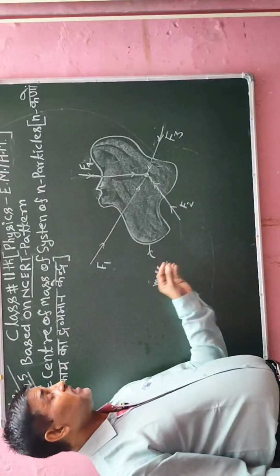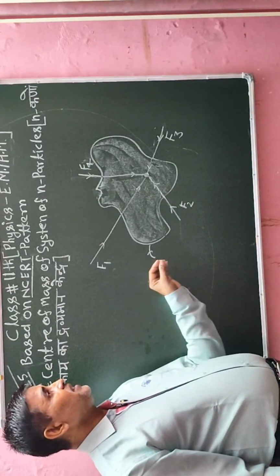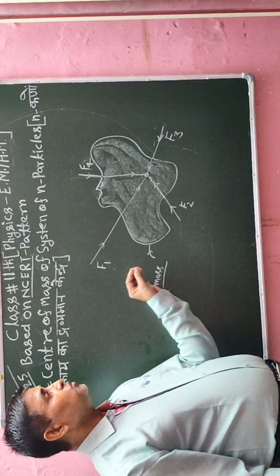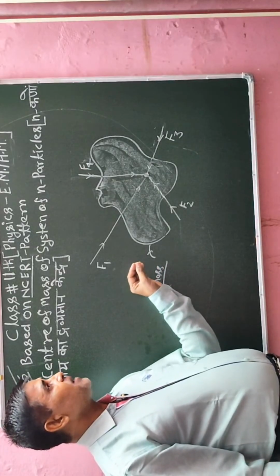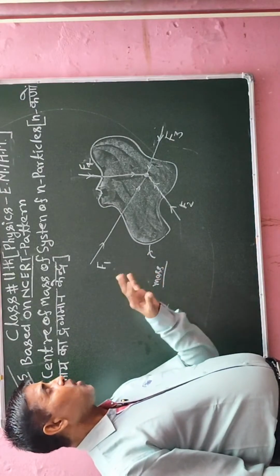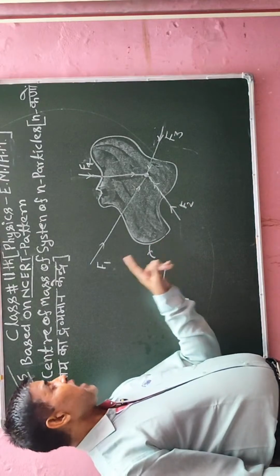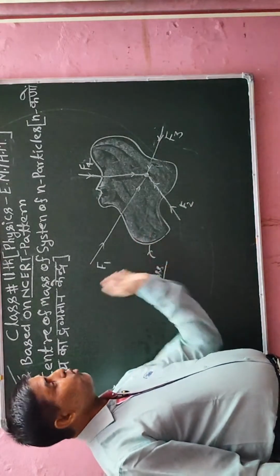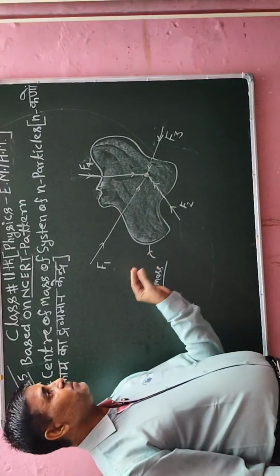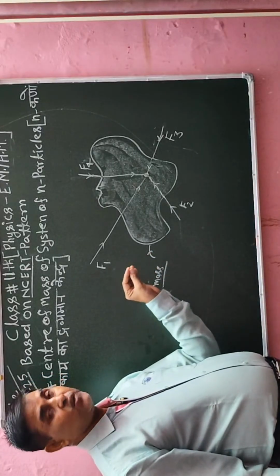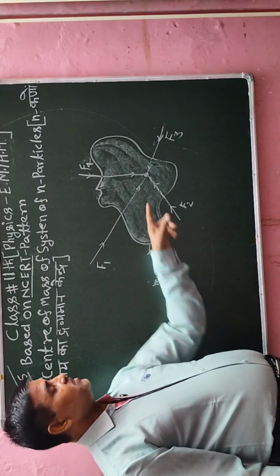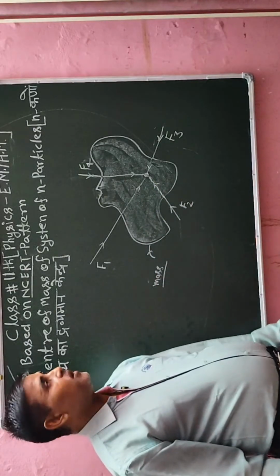Now if any person is available, what is the center of mass of that body? I will say there is a point on the stomach, and through that point the whole object will move. Each and every part of the body will be balanced. So that point is called the center of mass of the person.